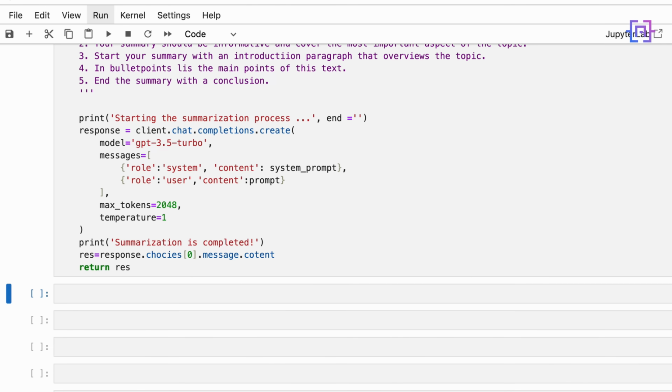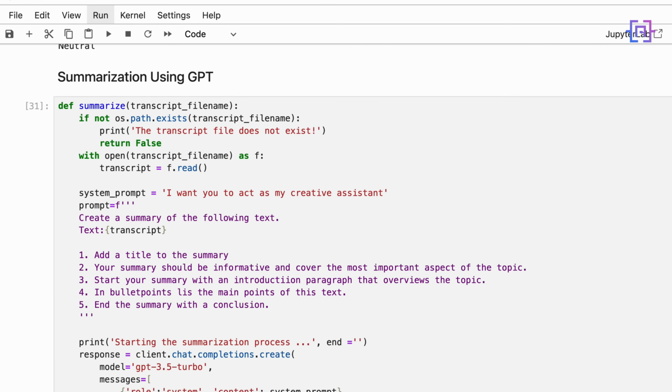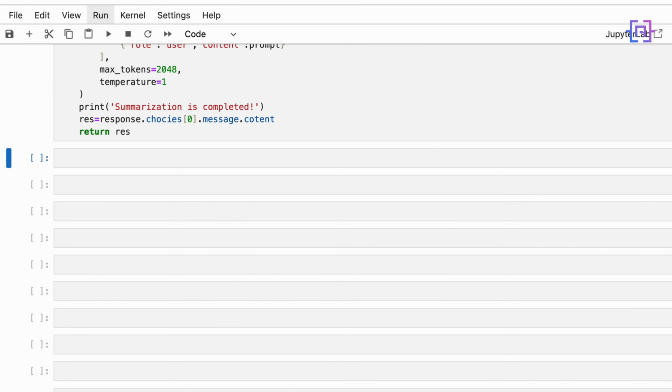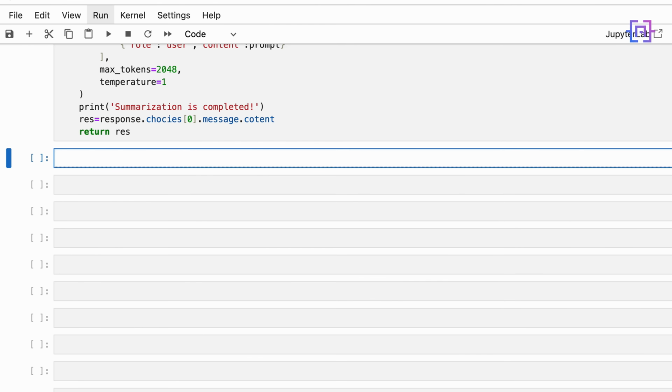Let's run the code. And we have no errors. Now let's test the whole logic by calling the transcribe function, check the sentiment, and then print the summary. All right. So we'll have here transcribe_file is equal to transcribe function.